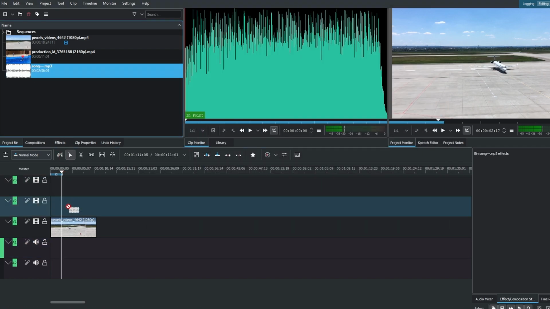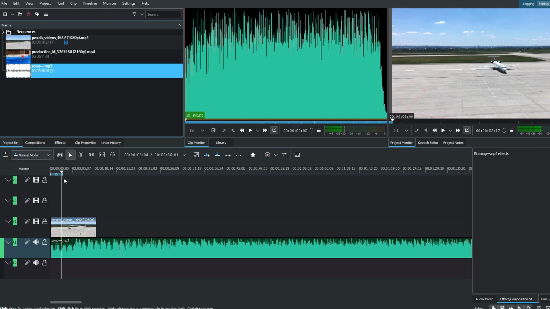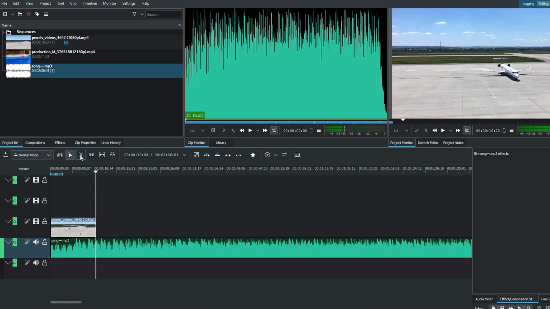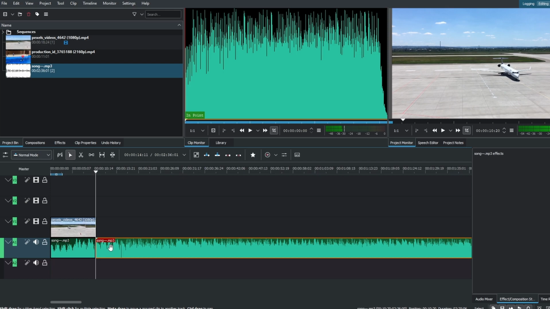Drag and drop it underneath your clip. If you want to cut your music, just press X on your keyboard, click on this, choose your selection tool and press delete.